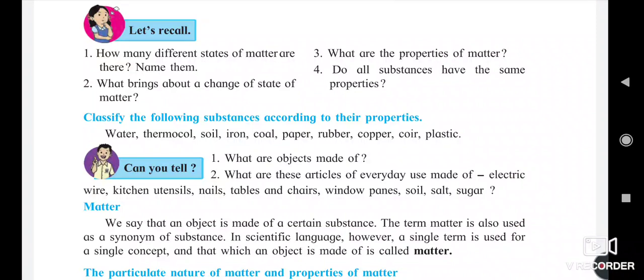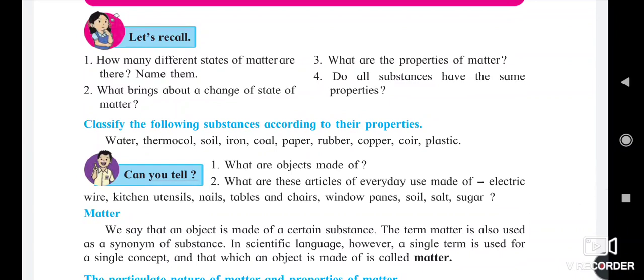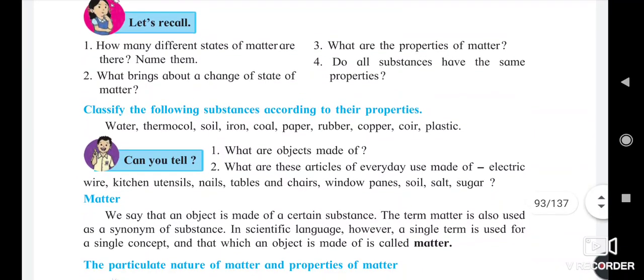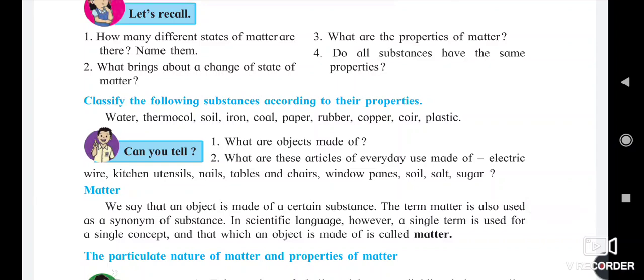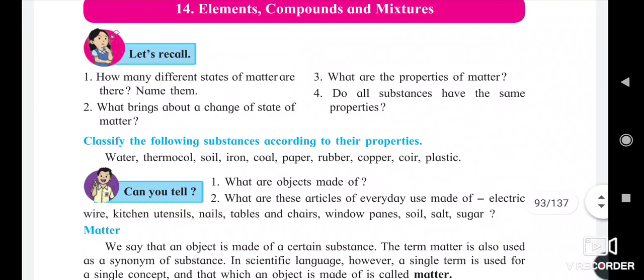Okay, do all substances have the same properties? No, the properties of the substances depend upon the state of that matter or substance. So we got the answers of these questions in a simple way.